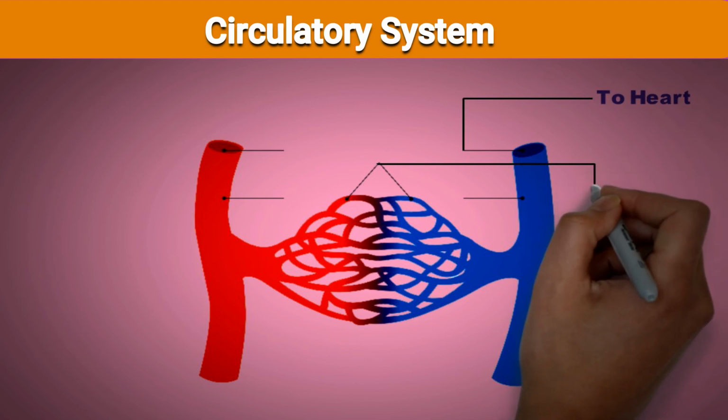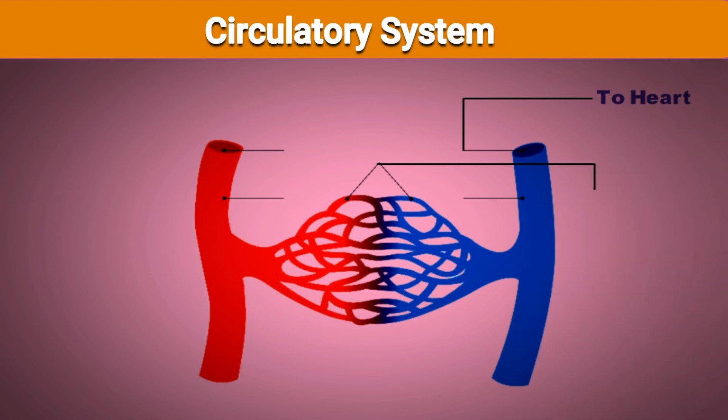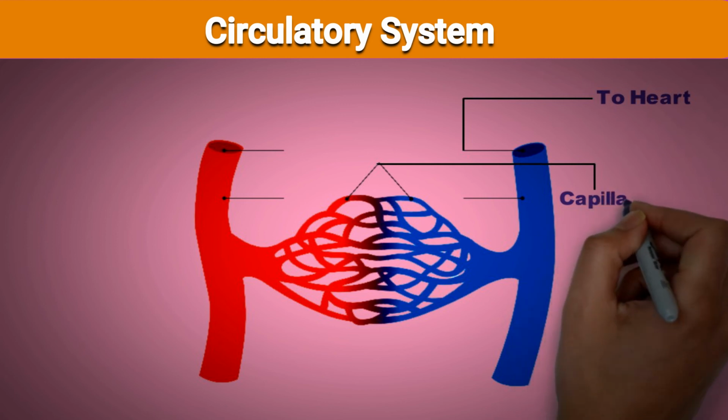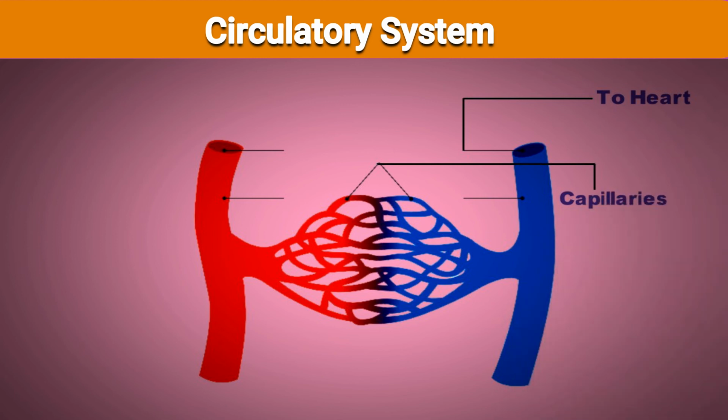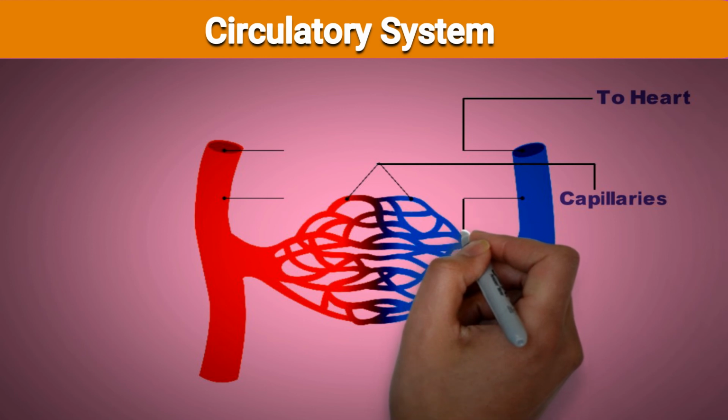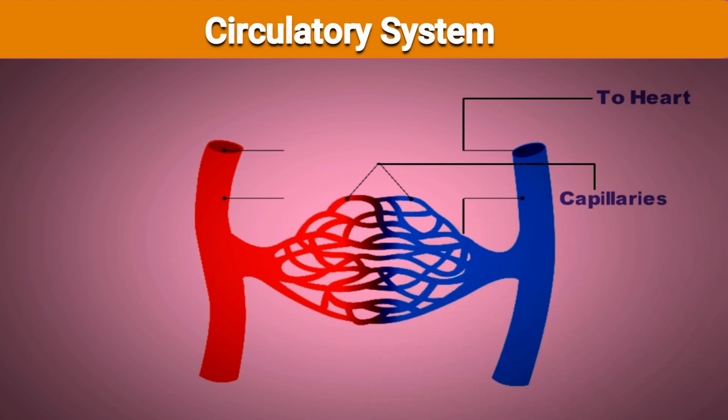See, this is the network of blood vessels. Blue one is the vein and the red one is the artery.